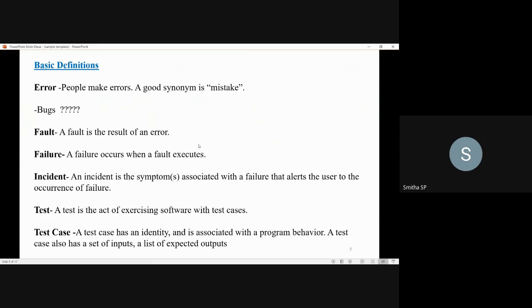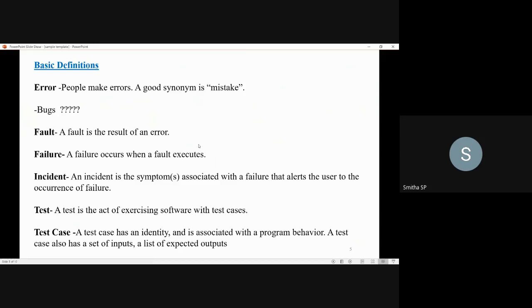The next definition is test case. You know that a test is an act of exercising the software with the test cases. Then what is a test case? A test case has an identity and it is associated with the program behavior. By looking into the program behavior, you will be writing the test cases.